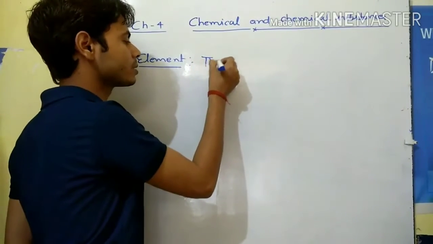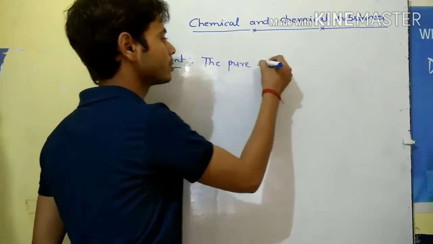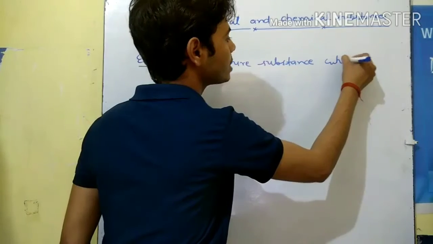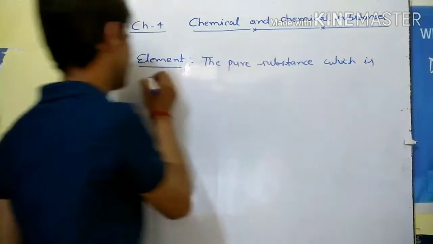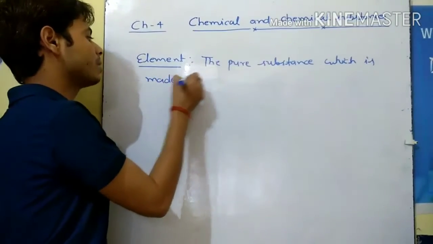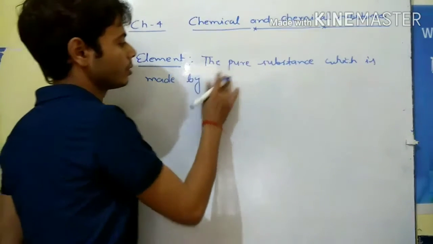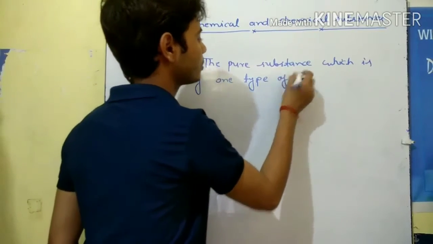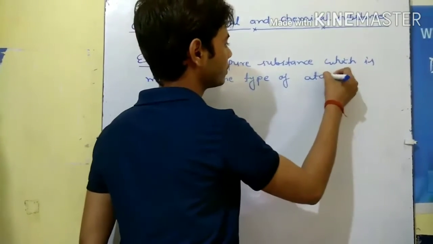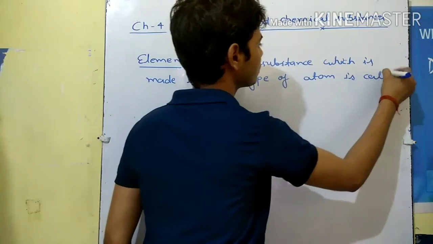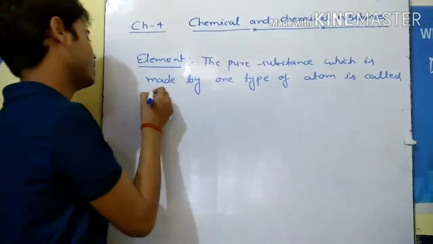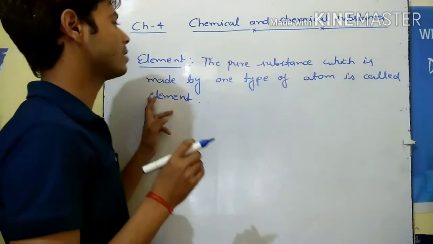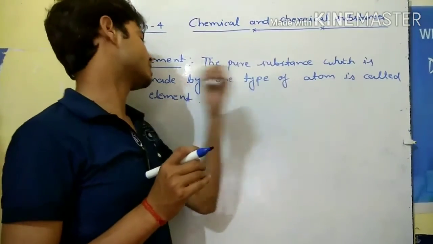The pure substance which is made by one type of atom is called element.